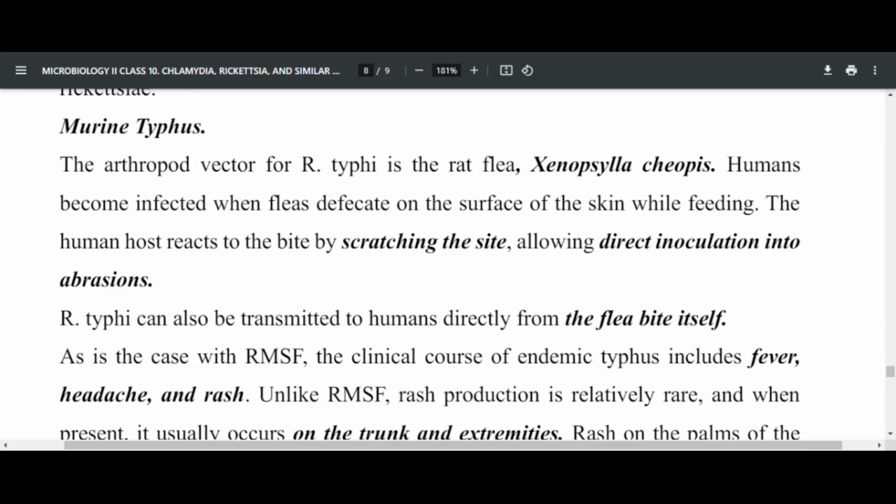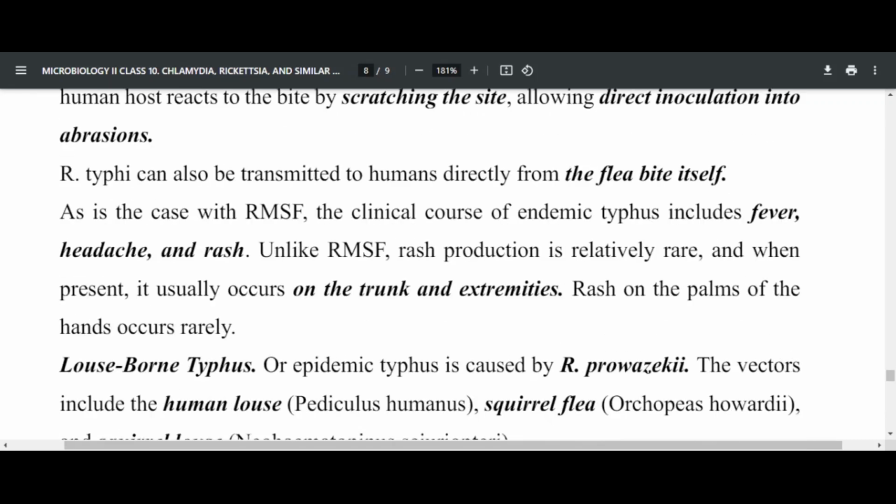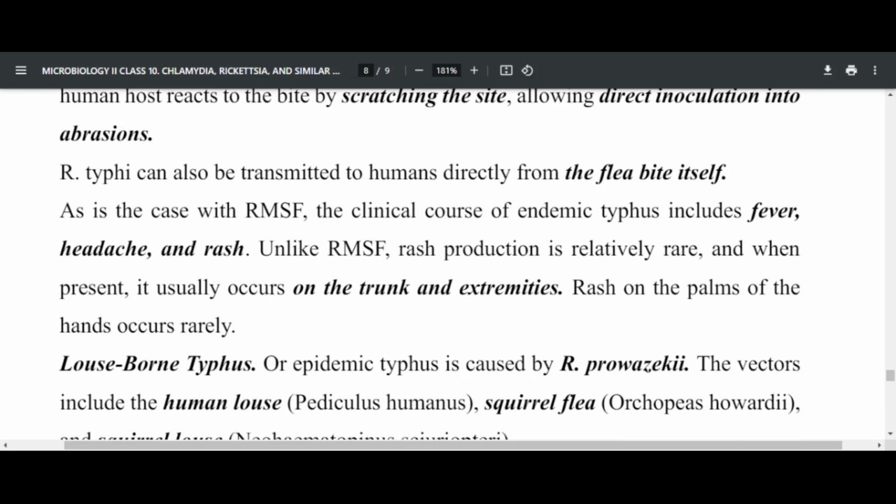When you feel pain from the feeding of the fleas, you scratch it, and then you allow inoculation of these feces into abrasions. That's how you can get Rickettsia typhi in your body.